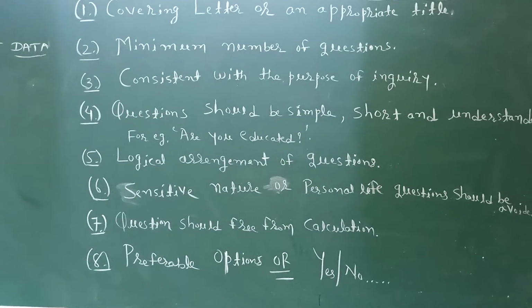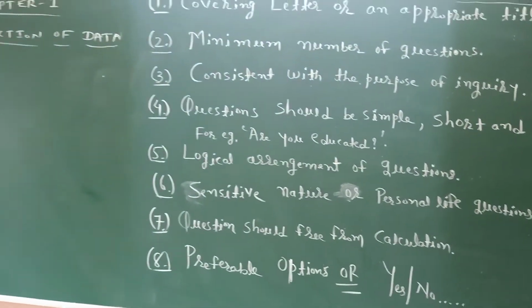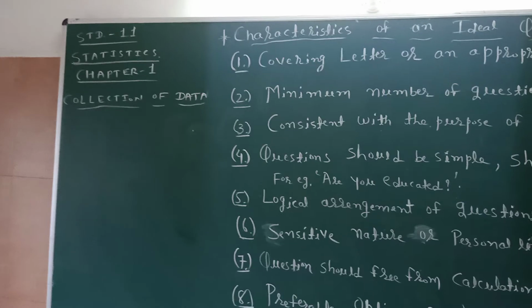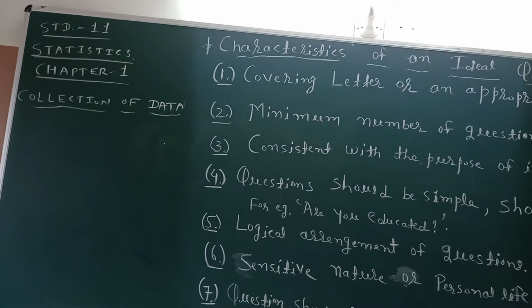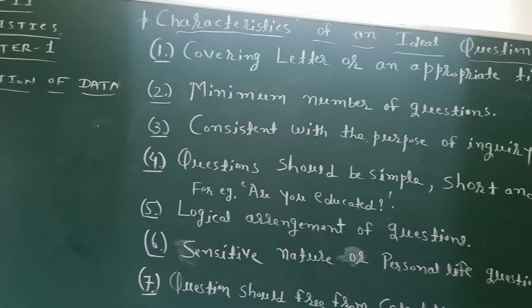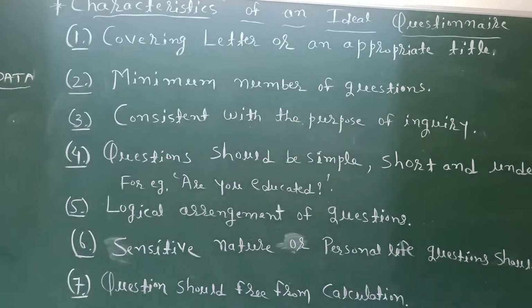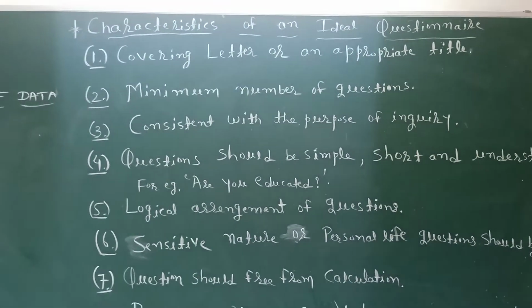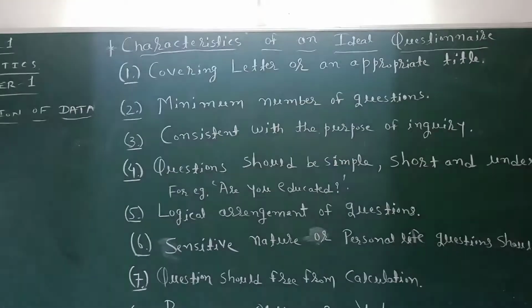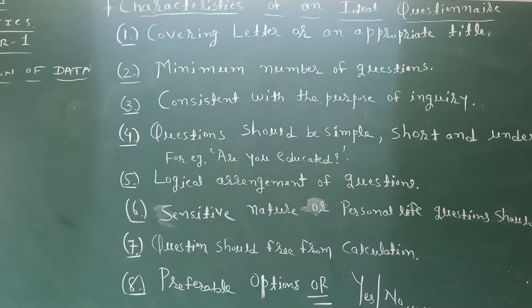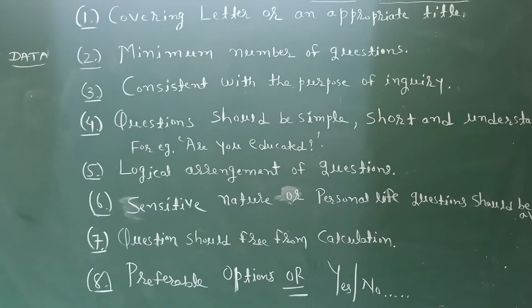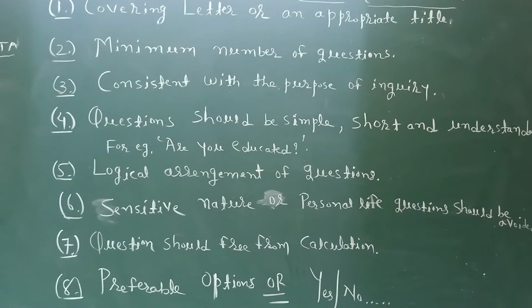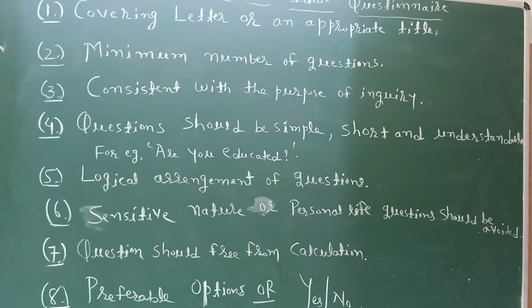Now students, please write down: Standard 11 Statistics, Chapter 1, Collection of Data. Topic is characteristics of an ideal questionnaire. Eight different points are there. These points really help you, so you all must write them down in your notebook.